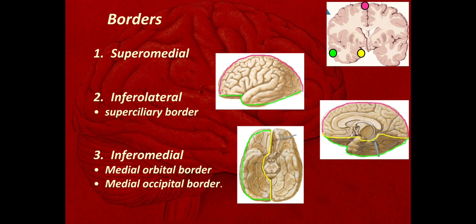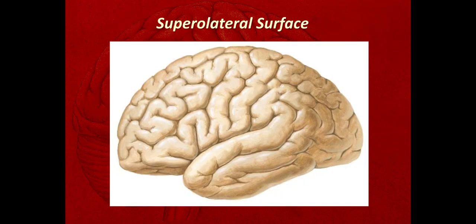So three basic borders are there: the superomedial border, inferolateral border and inferomedial border. The inferomedial border is further divided into the medial orbital border and the medial occipital border. The anterior, orbital part of the inferolateral border is called the superciliary border. So we have seen these three borders, three surfaces and three poles.